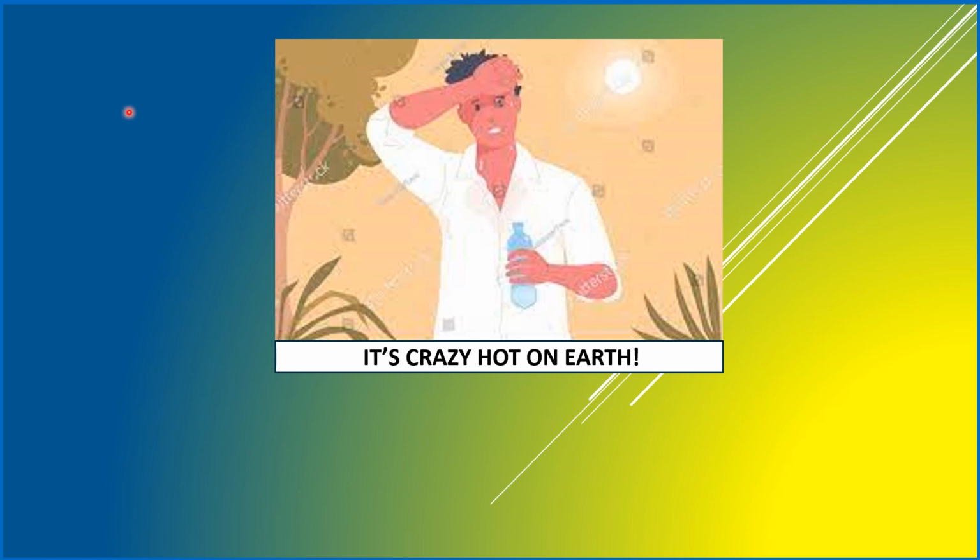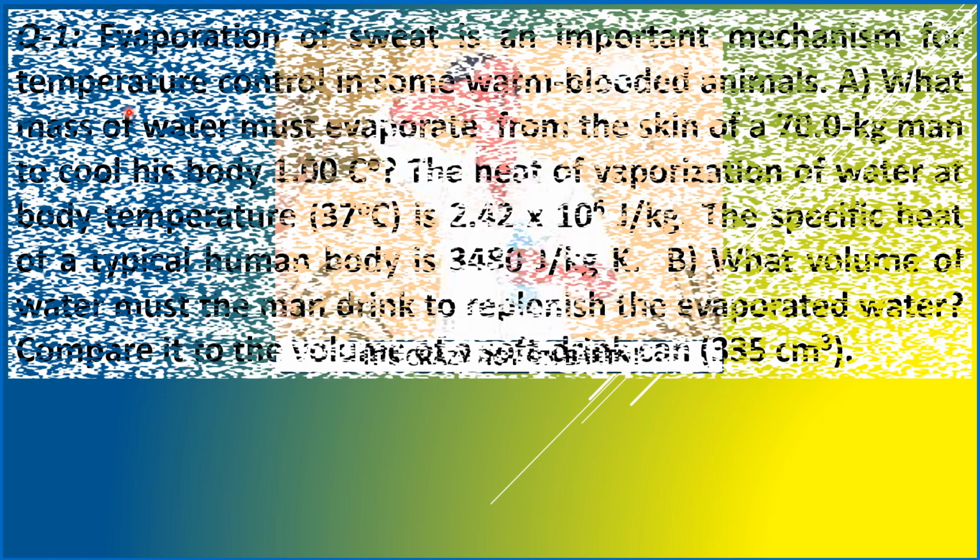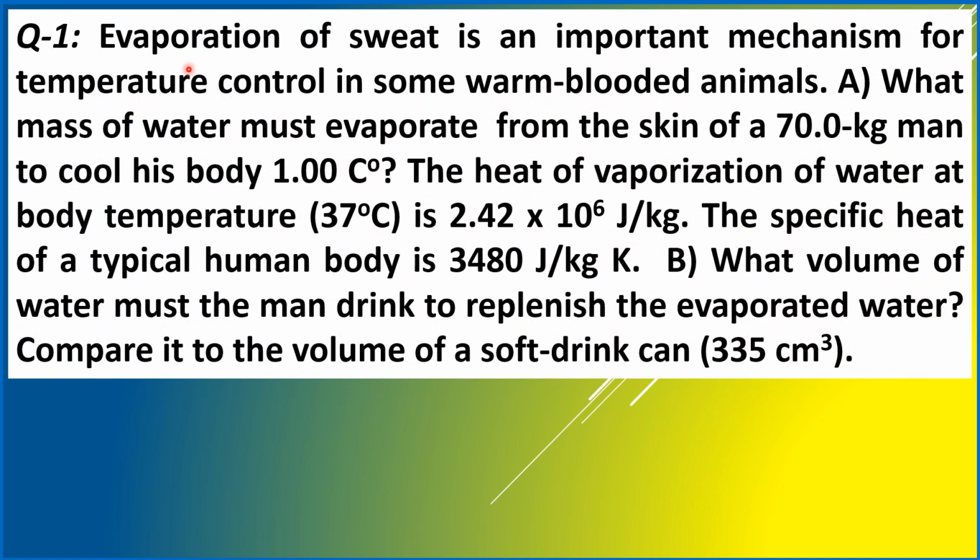Our question number one. Evaporation of sweat is an important mechanism for temperature control in some warm-blooded animals. What mass of water must evaporate from the skin of a 70.0 kilogram man to cool his body 1.00 Celsius degree?